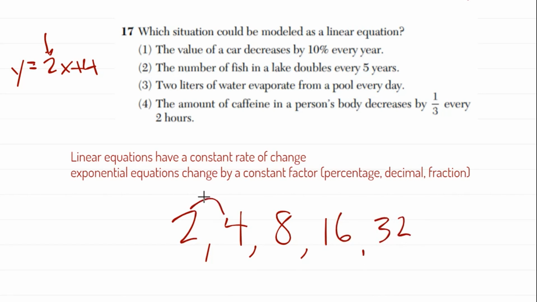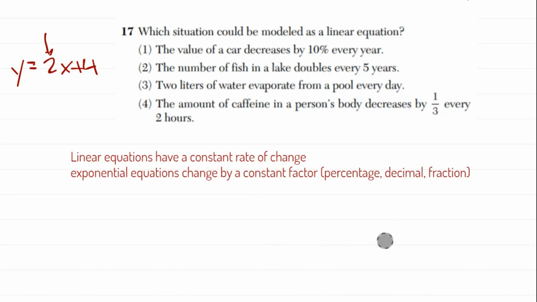The first rate of change was 2, the next rate of change was 4. Right there, I want you to think, well, that's not constant. If it were constant, it would be changing by 2 every time, or by 4 every time. So if it's doubling, it's not a constant rate of change, that's actually an exponential rate of change. So that can't be a linear equation because it's not a constant rate. So 2 is out.